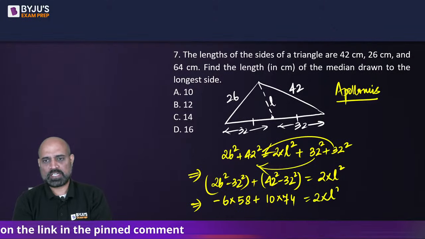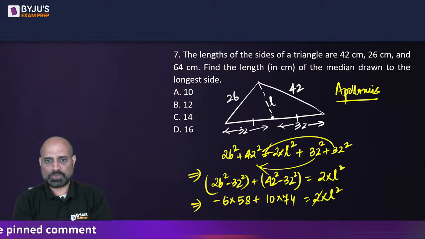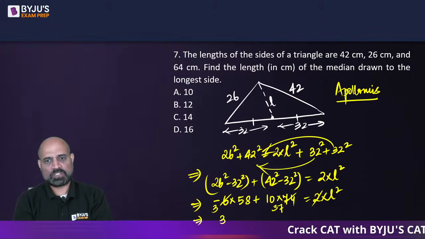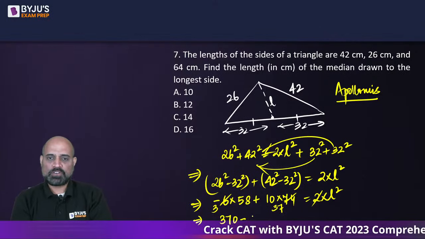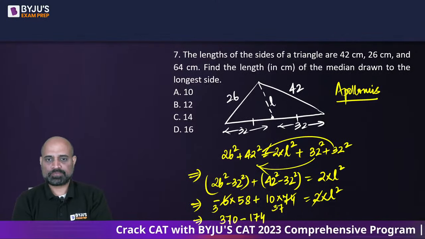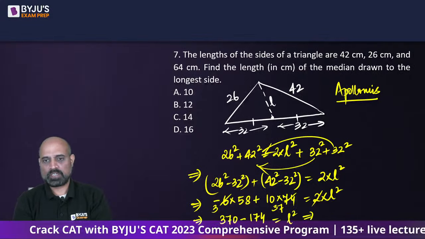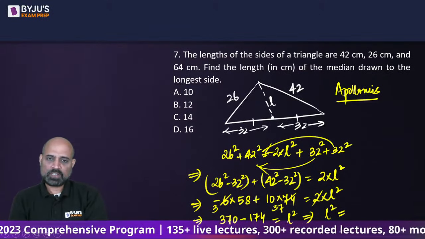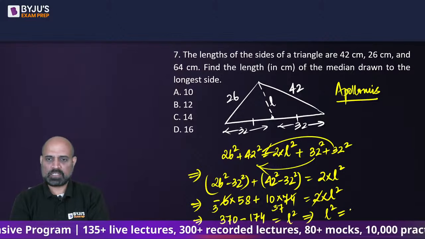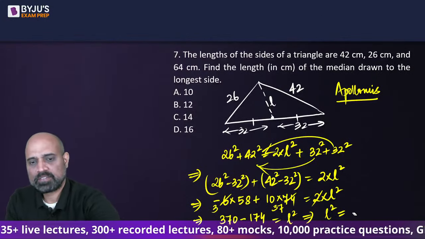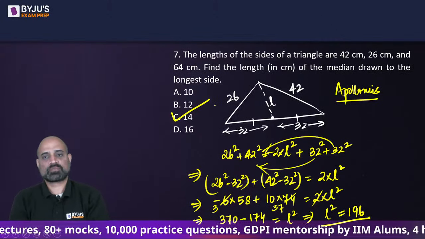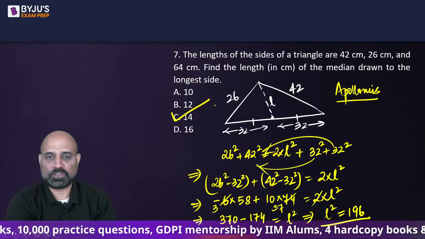This is 2 times L square. I can take care of this 2 and make this as 3 and this one as 37. So this gives me 370 minus 174, and this is going to be L square. So L square turns out to be 196. If L square is 196, then L is going to be 14. So this is the length of the median drawn from the longest side.